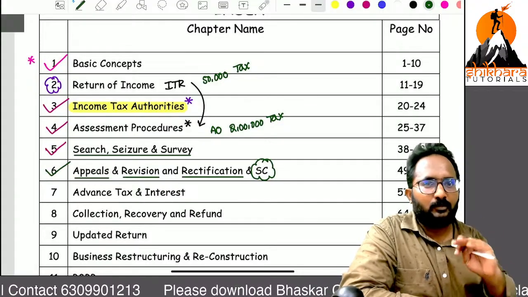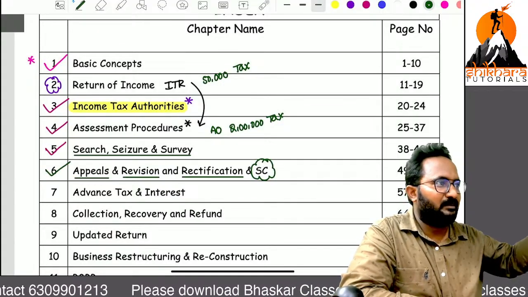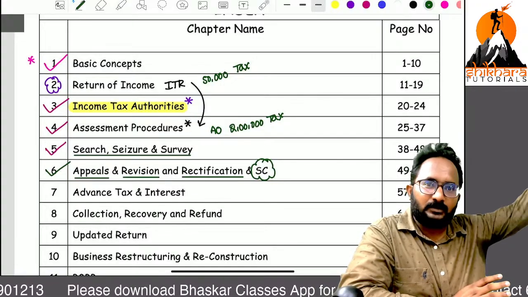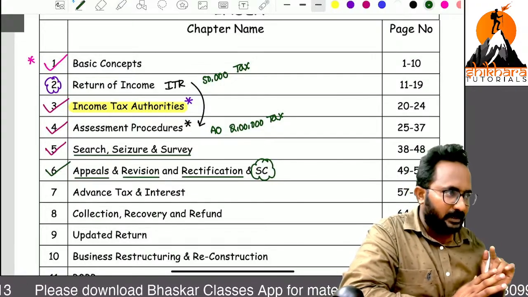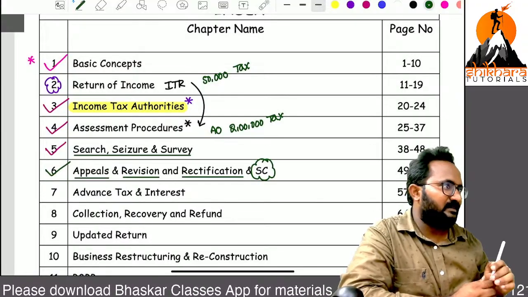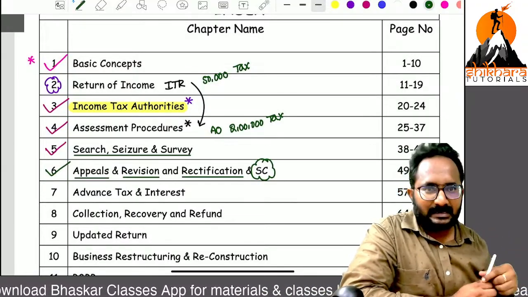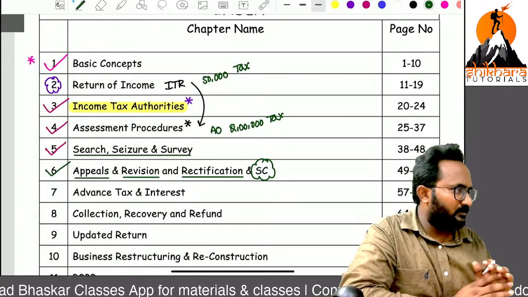I will tell you those 4 points only from these days. Settlement commission has no existence and all the cases are transferred to other authorities. That point I will tell you. Settlement commission means, if I have any dispute with the income tax authority, they will settle those cases. So those points only we have.